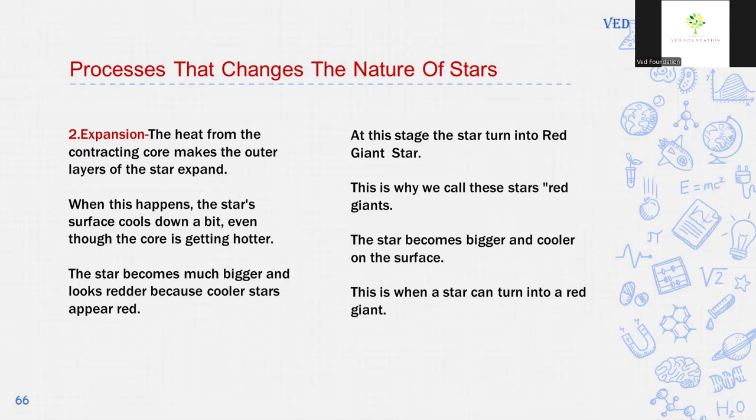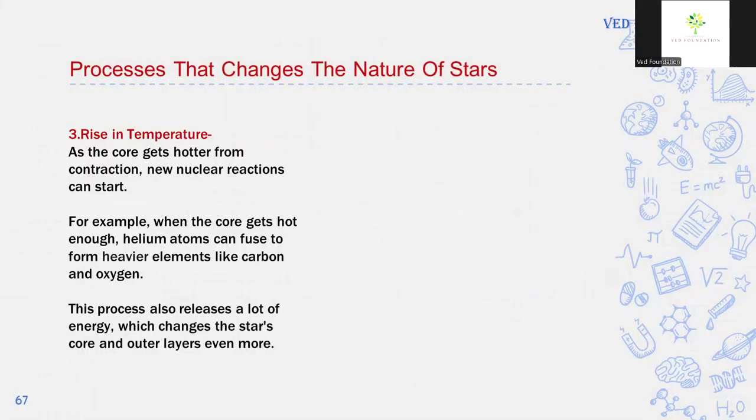The stars become bigger and cooler on the surface, and this is when the star can turn into a red giant star. Third process that changes the nature of a star is rise in temperature. As the core gets hotter from contraction, new nuclear reactions can start. For example, when the core gets hot enough, helium atoms can fuse to form heavier elements like carbon and oxygen. And this process also releases a lot of energy, which changes the star's core and the outer layers even more.